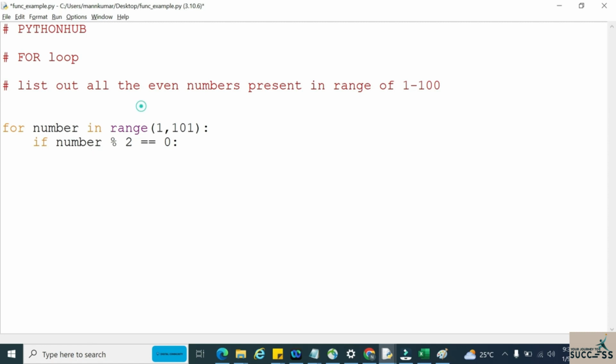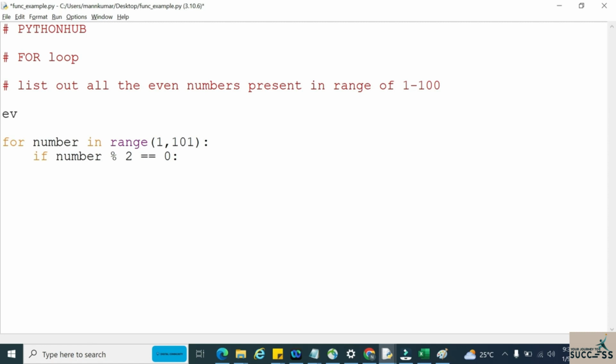So let us take a list called even numbers, a small list. Whatever the number that we got till here, we will just add to this: even numbers dot append of number.